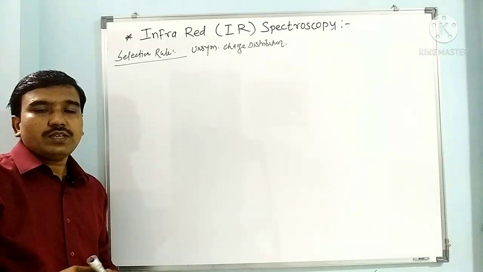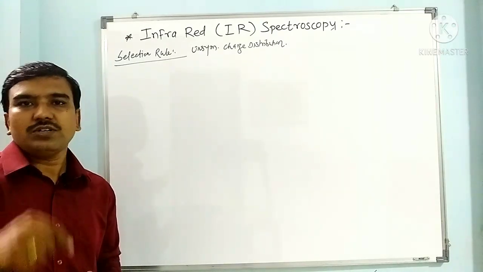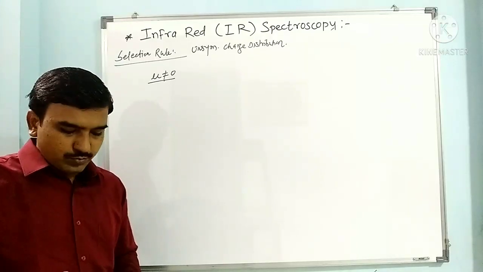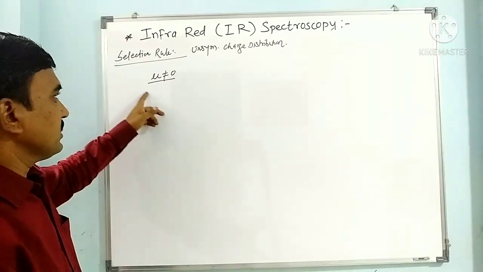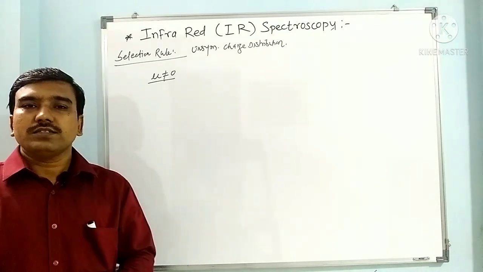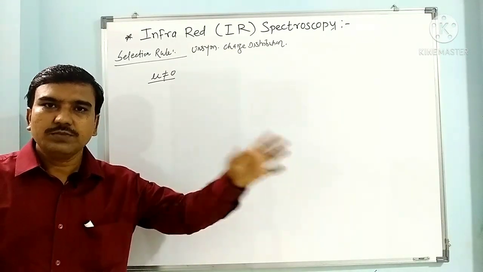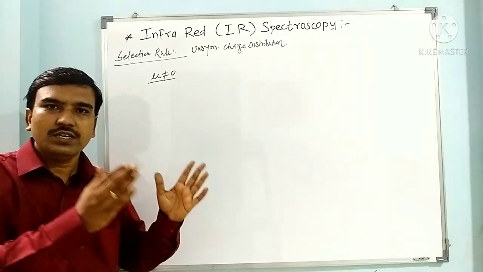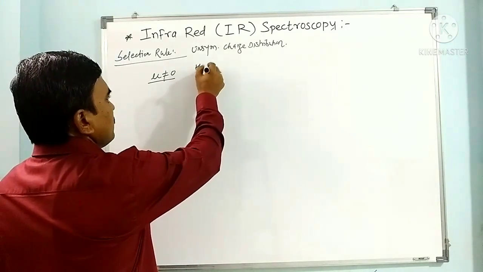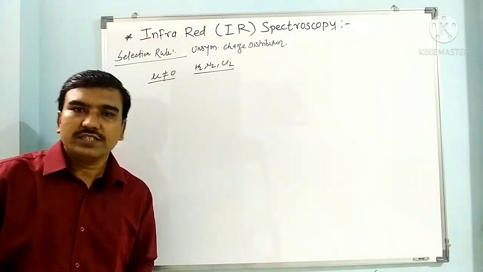The vibrations which do not result in a change in the dipole moment do not absorb IR radiation. So where mu is not equal to 0, then and only then it is IR active. So in an IR spectrum, there are a number of vibrations, but only those vibrations which cause unsymmetrical charge distribution are responsible for the absorption of IR radiations. Examples are linear molecules such as H2, N2, Cl2, which do not cause charge distribution.